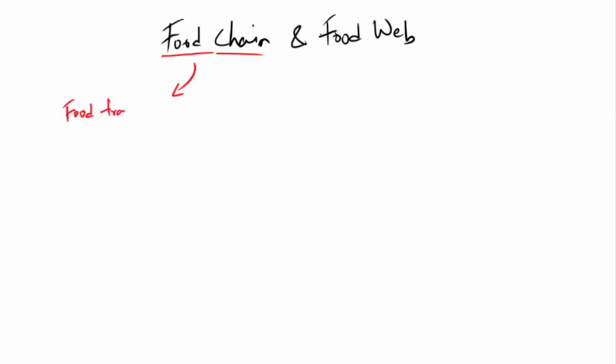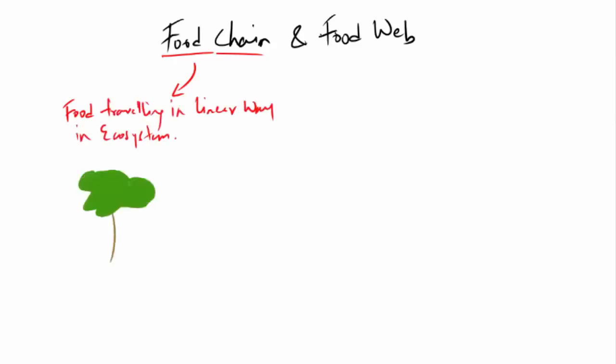In this video, we are going to learn about the difference between food chain and food web. The difference is not that much. It's very easy to understand, so we will quickly look into it. Let's understand what is a food chain. It is a straight single pathway through which food energy travels in the ecosystem.